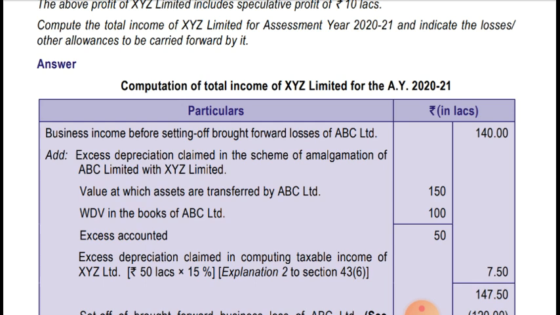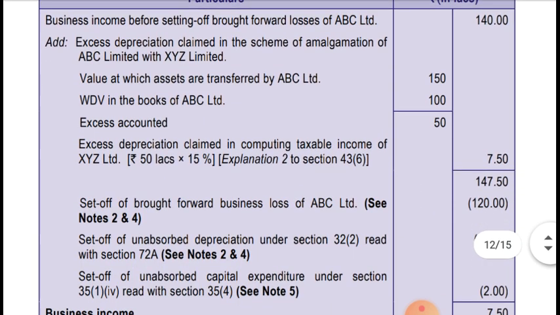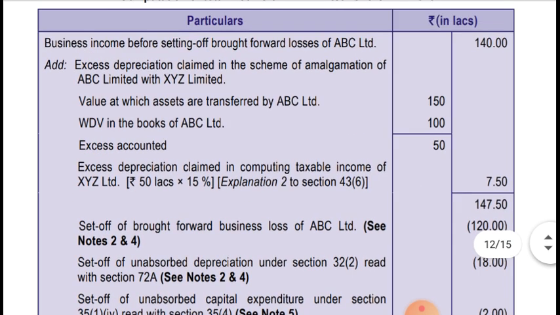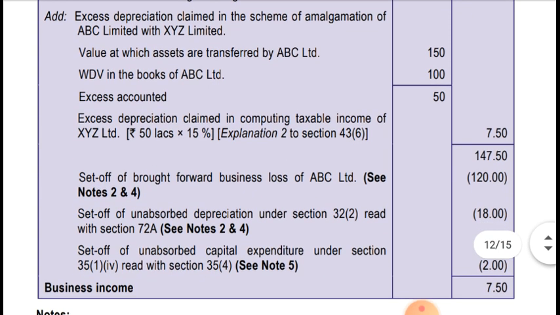The value at which assets are transferred by ABC Limited is 1,50,000. The WDV, written down value, in the books of ABC Limited is 100 lakh. So the excess amount is 50 lakh. The excess depreciation claimed in computing taxable income of XYZ Limited is 50 lakh into 15%, which comes to 7.5 lakhs. As per the explanation to section 43(6), it will be added back. So profit is coming to 147.5 lakhs. Now we'll set off the business loss first.